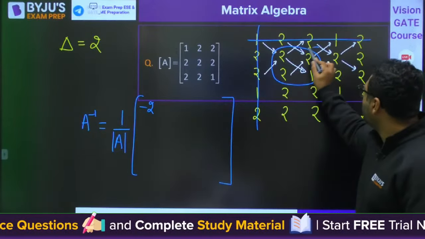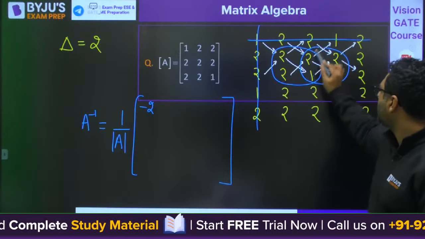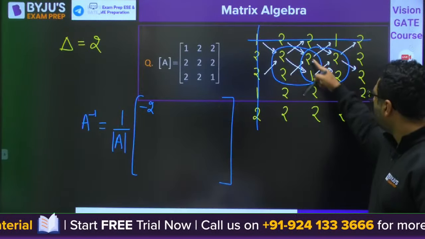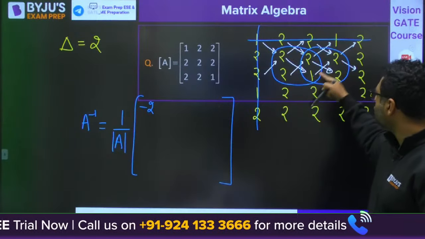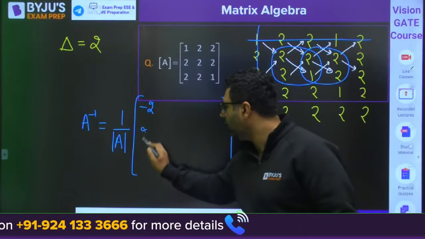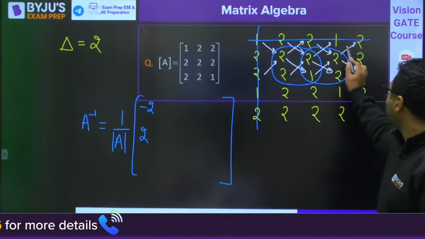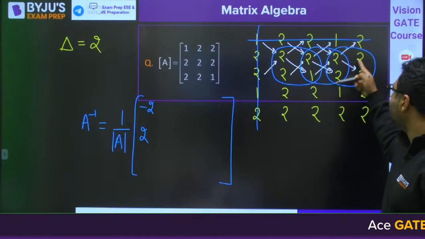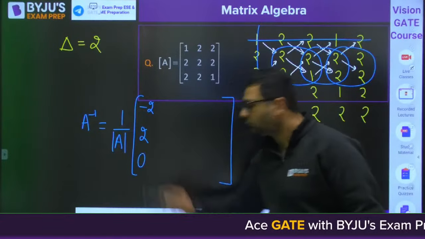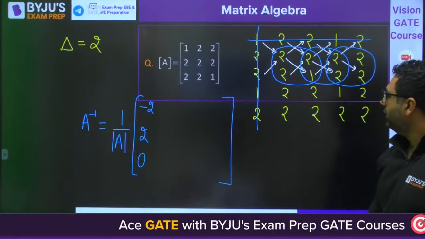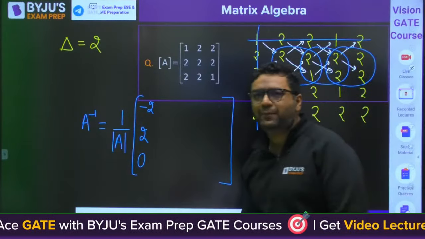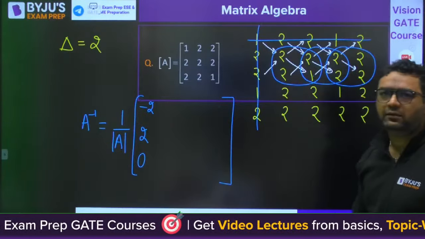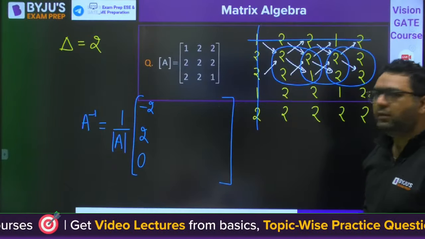Then the next element: 2, 4 minus 2, you will write vertically. The next element is 4 minus 4. Is whatever I have written correct? Minus 2, 2, 0.